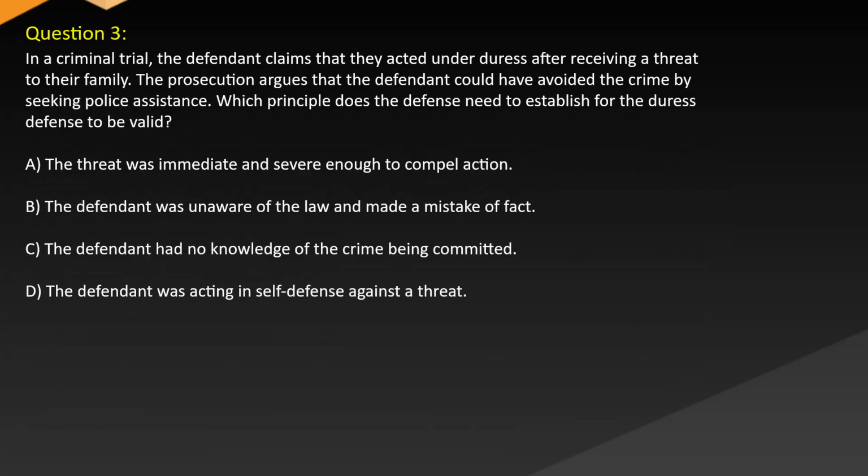Question 3. In a criminal trial, the defendant claims that they acted under duress after receiving a threat to their family. The prosecution argues that the defendant could have avoided the crime by seeking police assistance. Which principle does the defense need to establish for the duress defense to be valid?